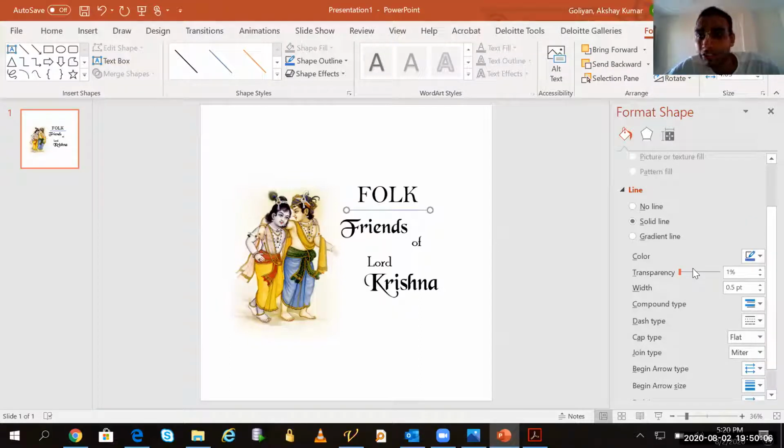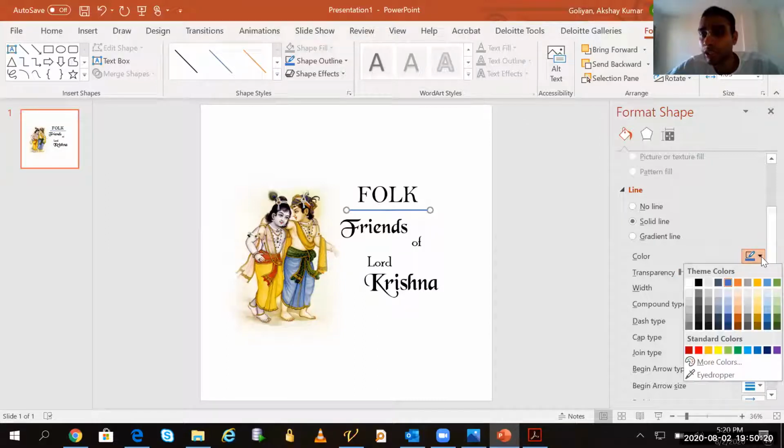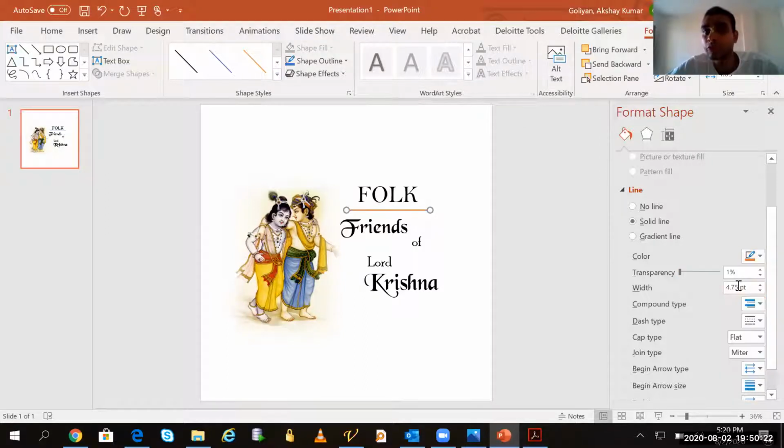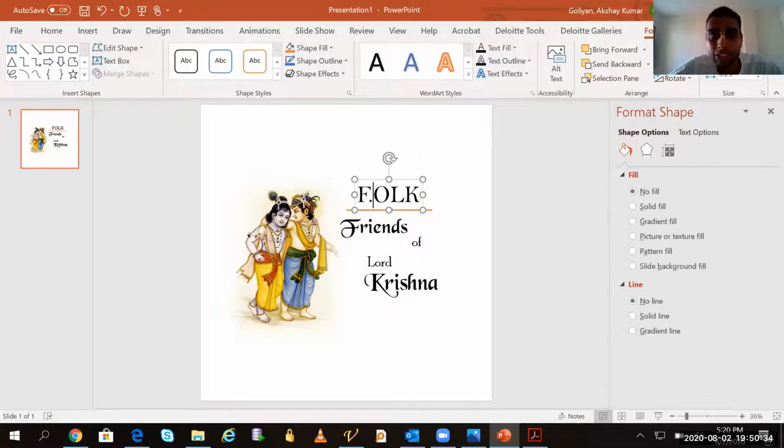So yes, Prabhuji, we were about to increase the width of the line. Here is the width option, Prabhuji. I will simply increase it for my FOLK like that, this one. And I will choose one color. This color looks very beautiful, Prabhuji, especially if you are designing spiritual posters; this saffron color looks very nice. So I have taken this orange, and I will put one dot between each letter of FOLK.